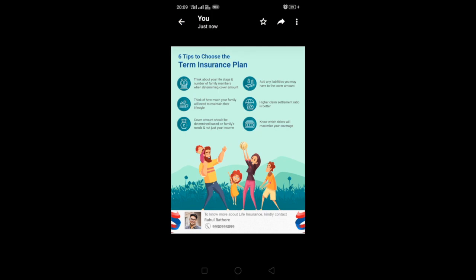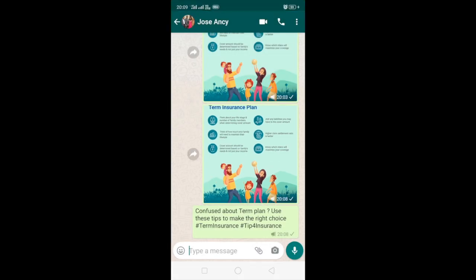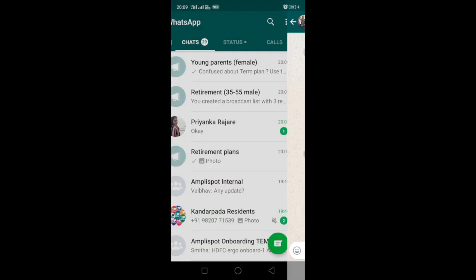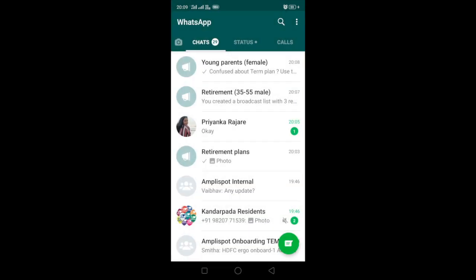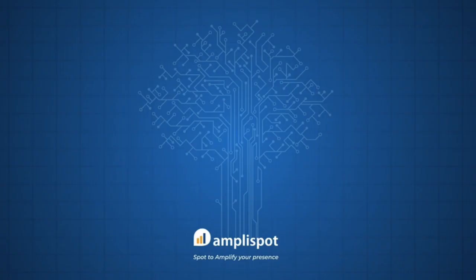It makes a lot of sense when you have a lot of WhatsApp contacts and you want to keep them engaged with content. I have seen advisors who have created groups of 50, 60 people with relevant segments, and they have been using it consistently. And remember, please do not spam your users. Send them only relevant content at an interval of 7 to 10 days. I hope this helps you in understanding and creating broadcast lists.